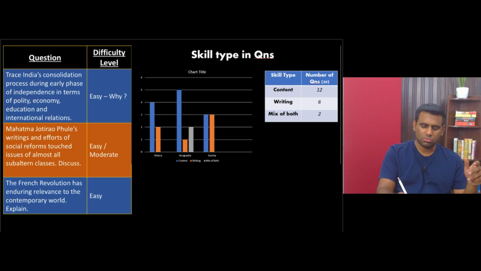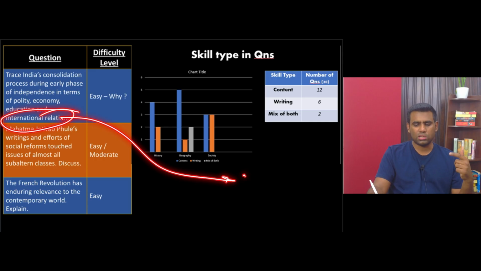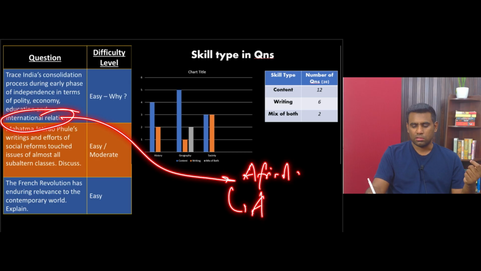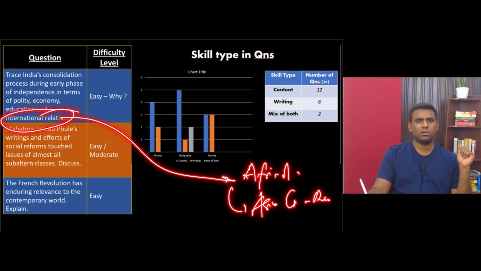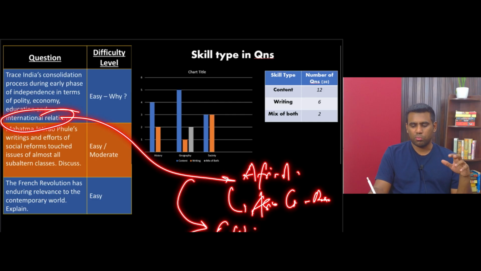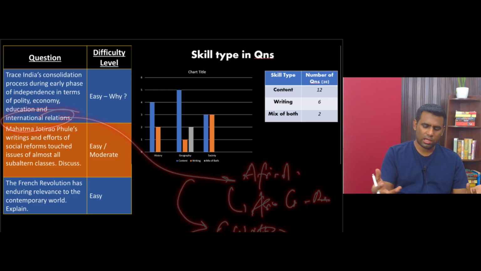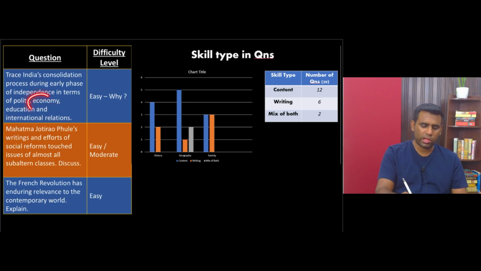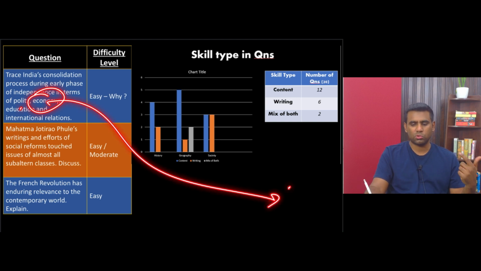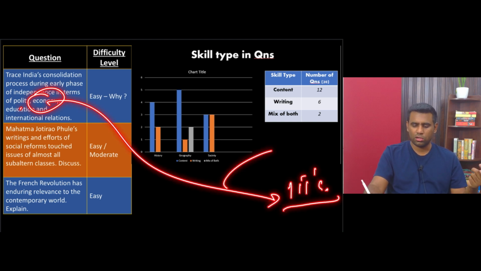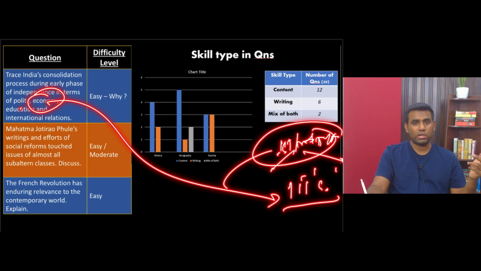Okay, and when it comes to international relations, you can talk about Nehru's initiative in the Afro-Asian conference, the Asian conference held at Bandung, and how Nehru was the tallest personality over there, right? How Nehru was able to avoid getting entangled in Cold War politics. These aspects, if you bring in, the answer is actually very well written. And you have to talk about economy, education, talk about all the institutions, IITs that were set up, talk about the first and the second 5-year plans, the focus on agriculture, focus on industrialization.